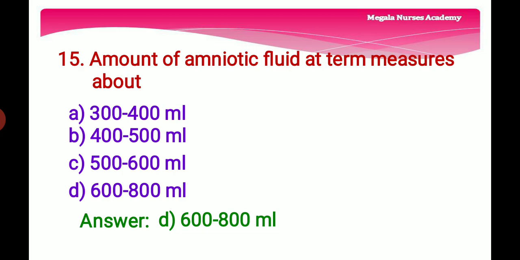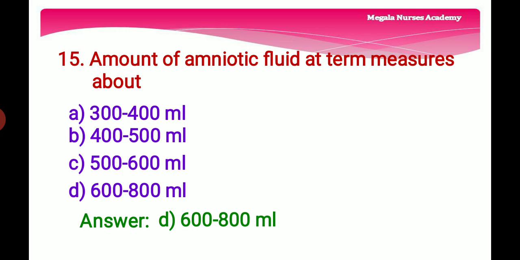15th question. Amount of amniotic fluid at term measures about. Option A, 300 to 400 ml. Option B, 400 to 500 ml. Option C, 500 to 600 ml. Option D, 600 to 800 ml.